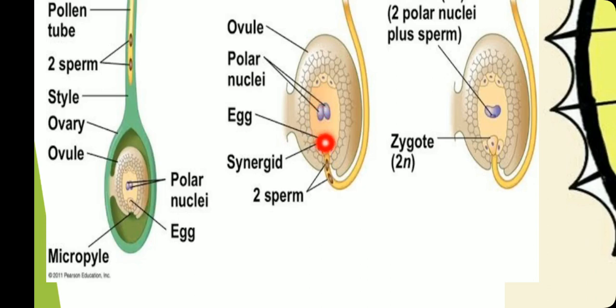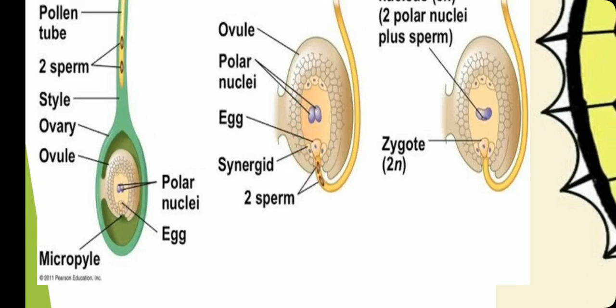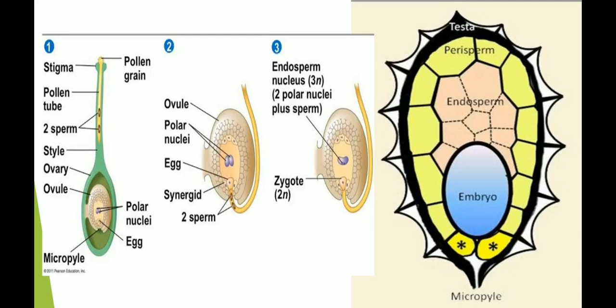So let me tell you that this is the embryo sac, and above it this is called nucellus, and these are protected by these integuments. You can see this. About nucellus, I want to tell you one more thing: it supports the embryo sac. It is protective to the embryo sac.